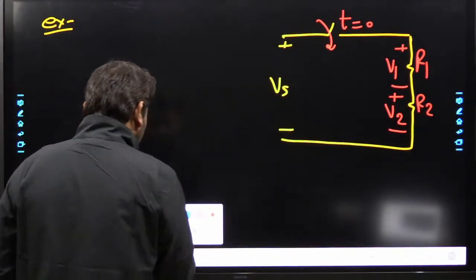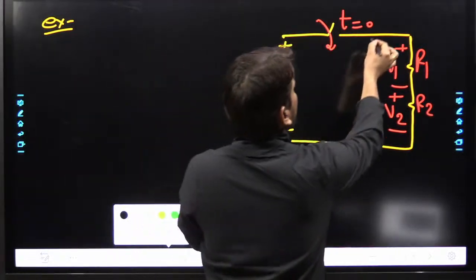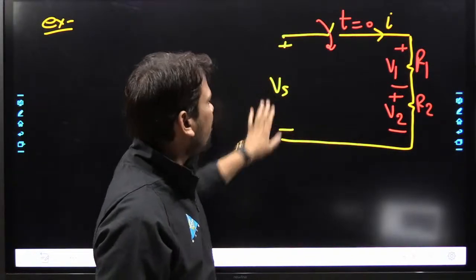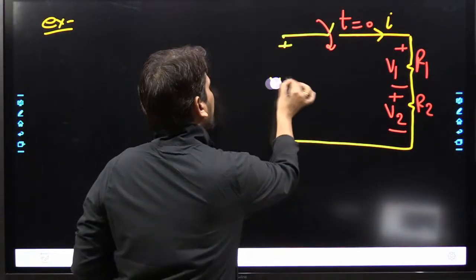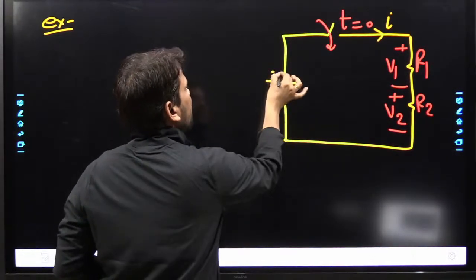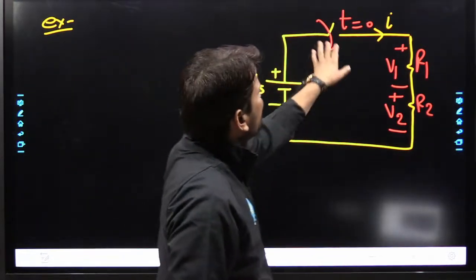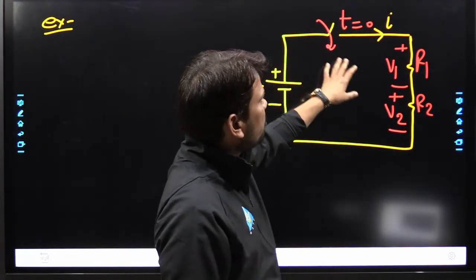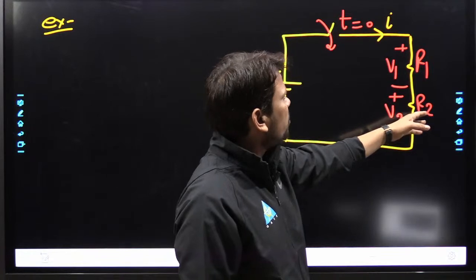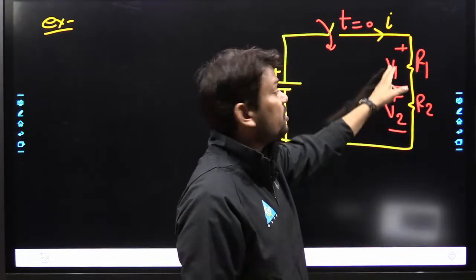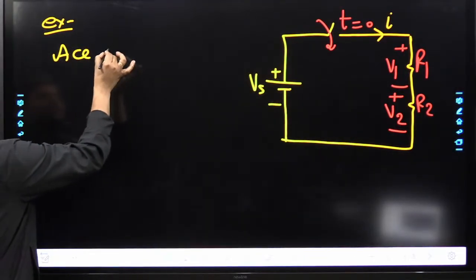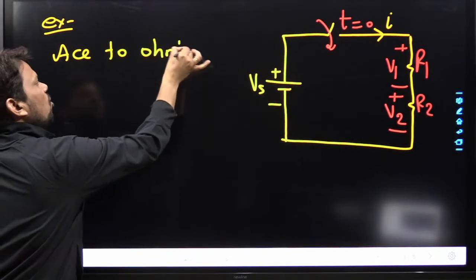I want to ask you a very easy question, beta. Let us assume some current I is here. This is Vs, which is an independent voltage source or battery. I want to use a battery so that no controversy should be there. So this is some independent voltage source Vs, and here this switch is going to close at t equal to 0. The current is I, and we have two static resistances R1 and R2, and the potential differences across R1 and R2 are V1 and V2. According to Ohm's law, I want to ask,